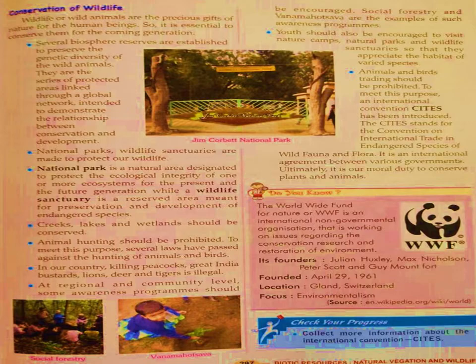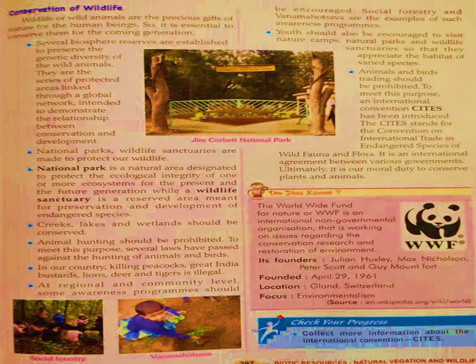Now at the regional and community level, some awareness programs should be encouraged. And we have some social forestry and Van Mahotsav programs which are examples of these awareness programs. Now youth should also be encouraged to visit nature camps, national parks and wildlife sanctuaries so that they can appreciate the habitat of varied species.